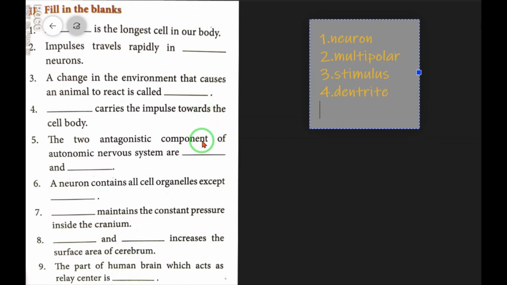Number 5. The two antagonistic components of the autonomic nervous system are dash and dash. Sympathetic and parasympathetic nerves.